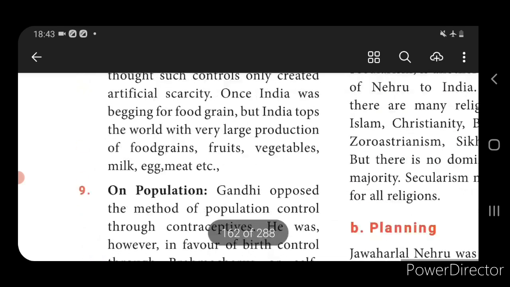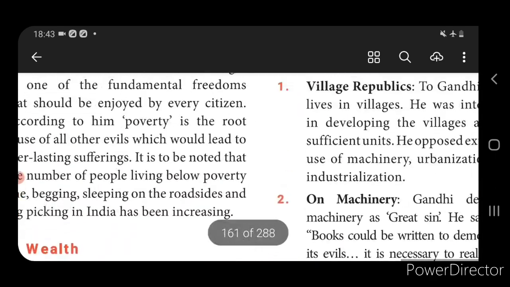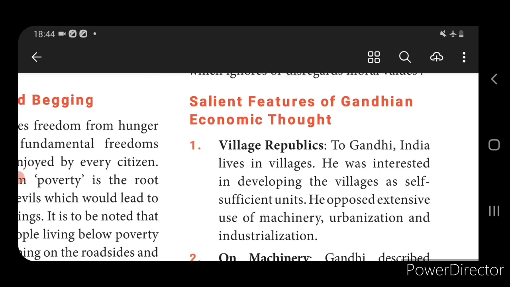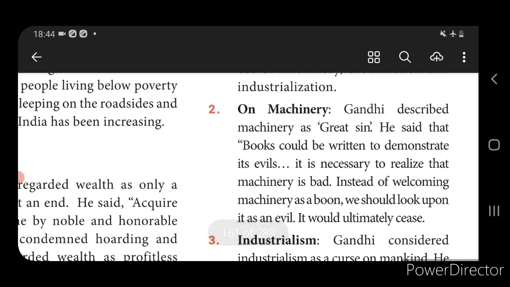Okay, so I will repeat. According to Gandhiji, the village is the most important one. Real India lives in its villages, and he opposed machinery, industrialization and urbanization. Villages should be developed and made self-sufficient units. Second, on machinery, he explained that machinery is considered a great sin. While using machinery, labor work will be reduced. So machinery is bad, it is an evil.